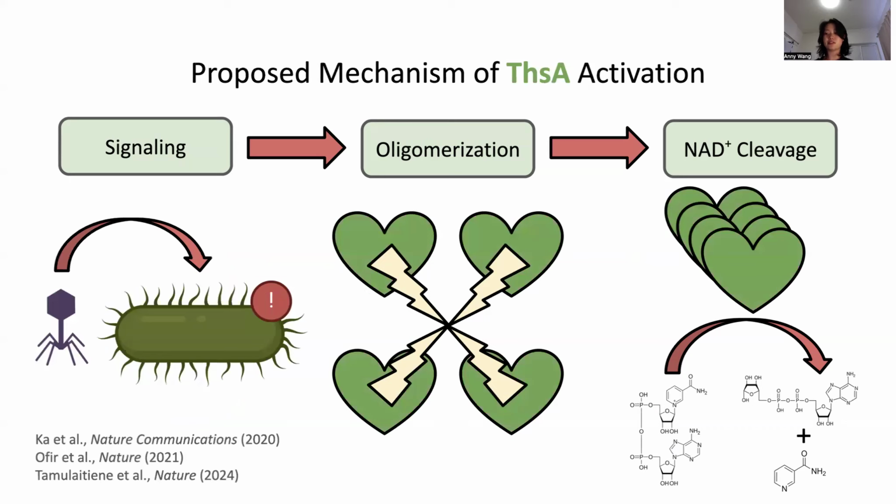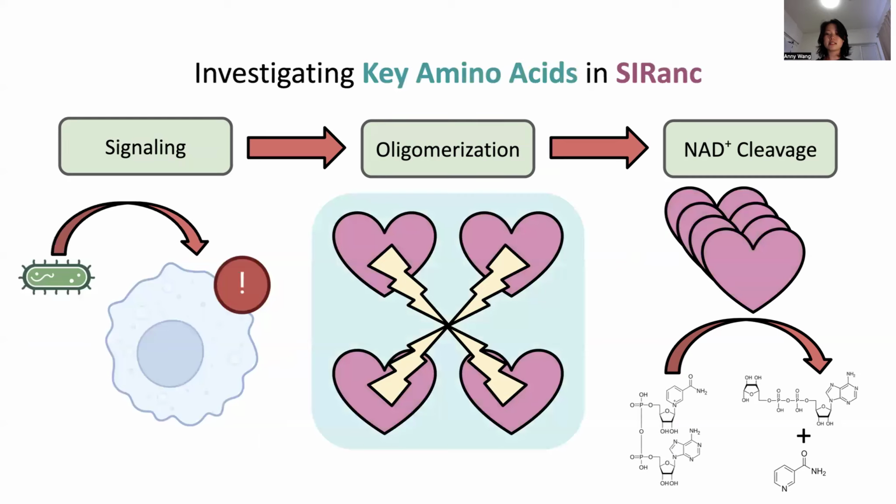Current literature also supports a similar oligomerization-dependent mechanism of activation for this A. To further investigate SIRanc and the mechanism of its activation, the focus of my project was to specifically determine which amino acids, the molecular building blocks of proteins, were important for the interactions that hold the SIRanc oligomer together.